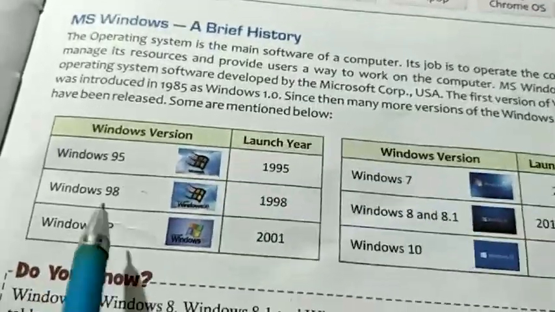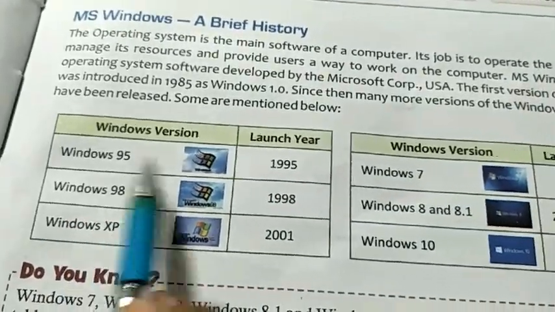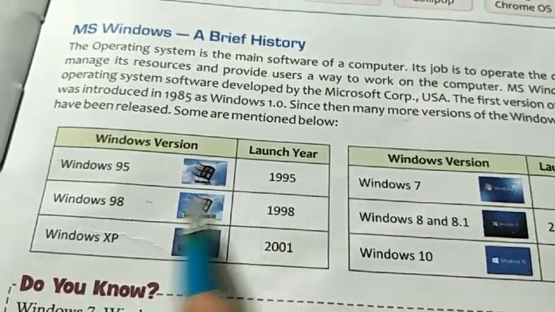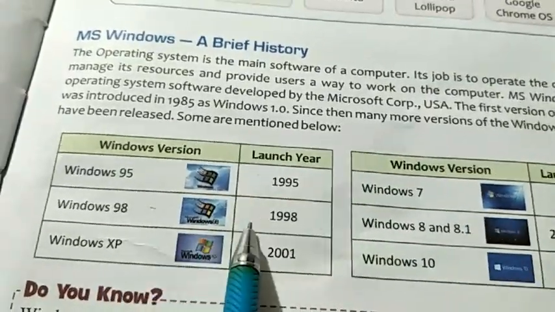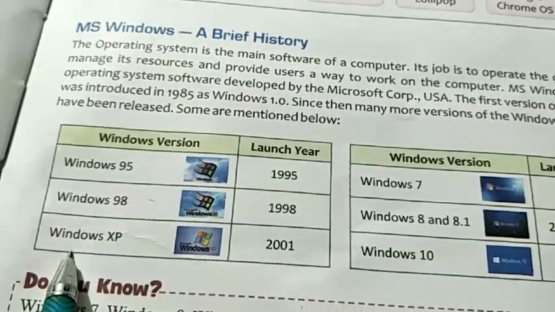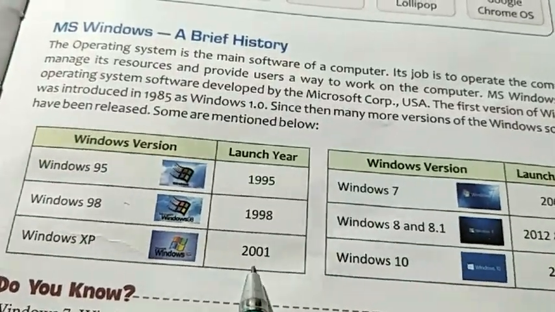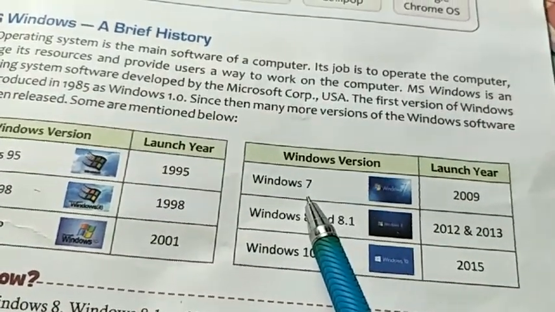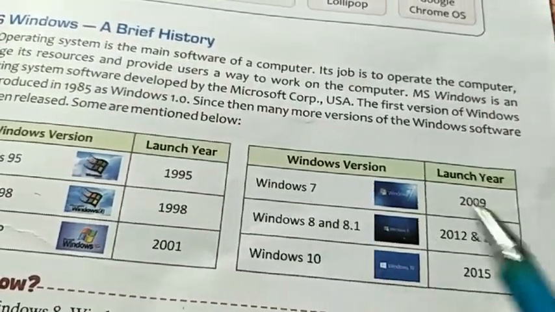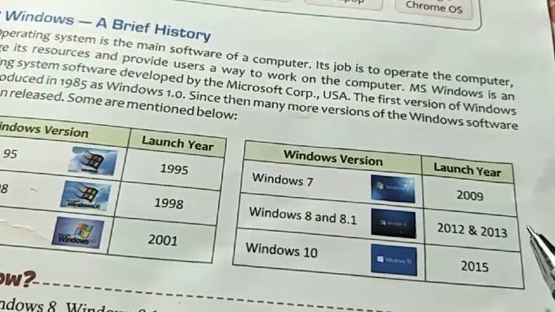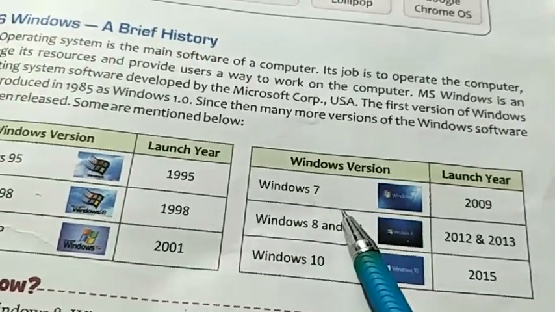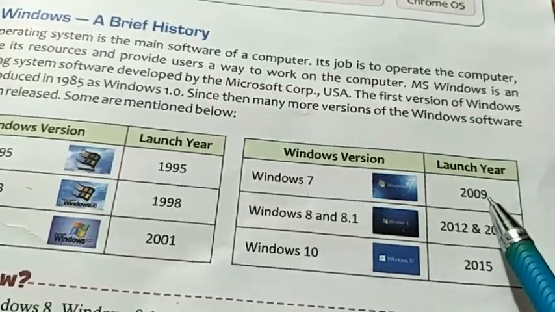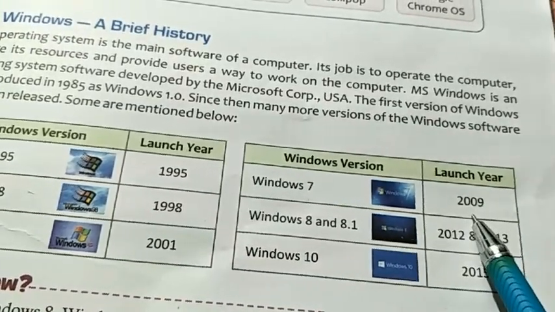Windows 95 was launched in 95, Windows 98 in 1998, Windows XP in 2001. Windows 7, the one you are using in your computer lab, was launched in 2009.